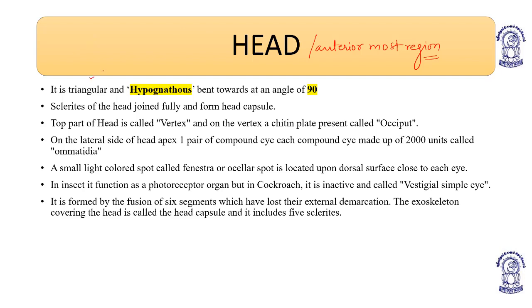It is triangular and hypognathous, bent at an angle of 90 degrees. This is abdomen, this is thorax, and this is the mouth. So hypognathous means it is bent at an angle of 90 degrees. Then the head is made up of the fusion of 6 segments.